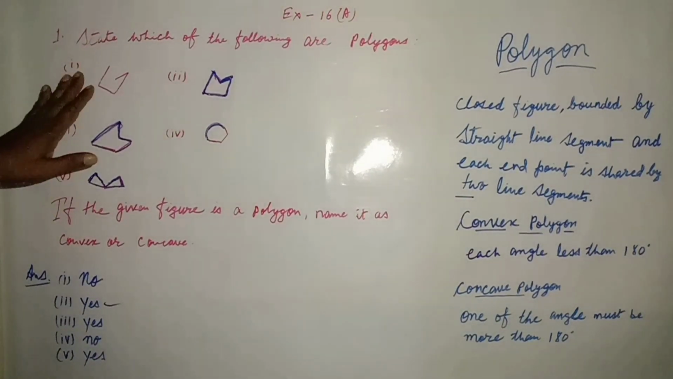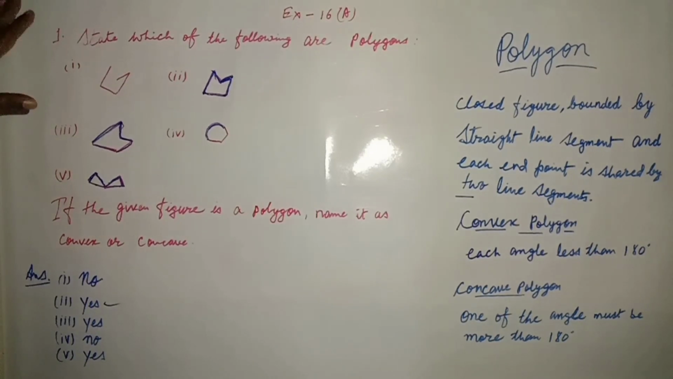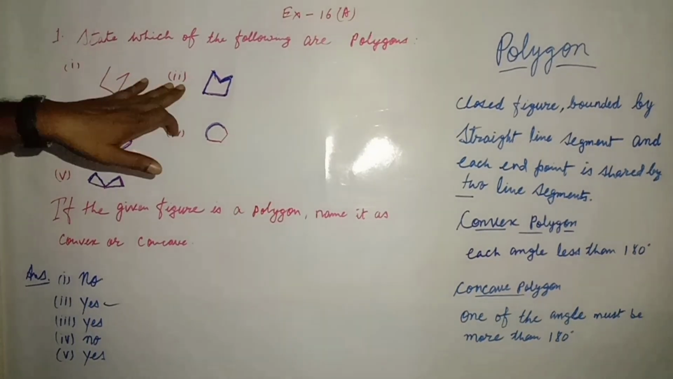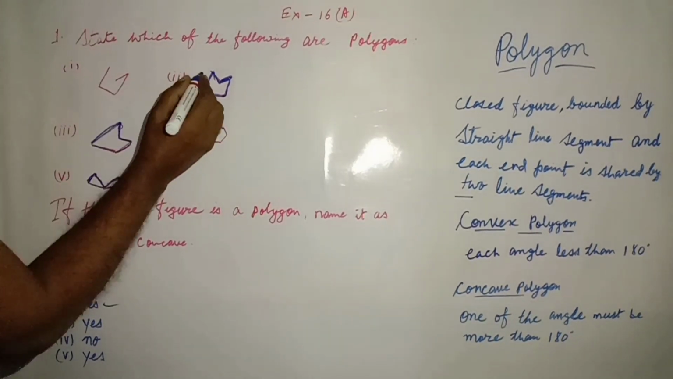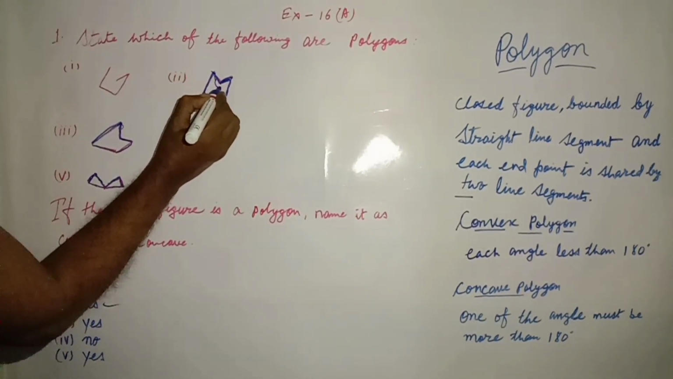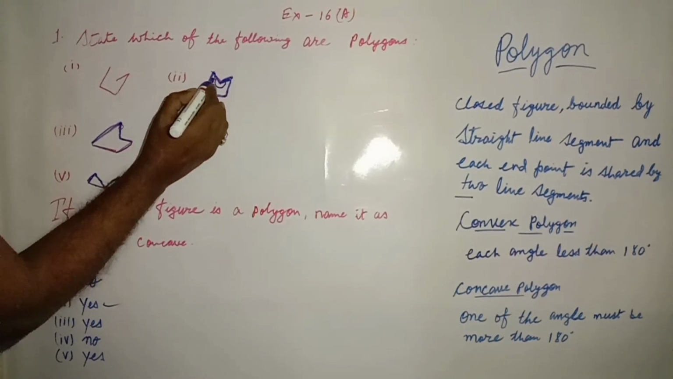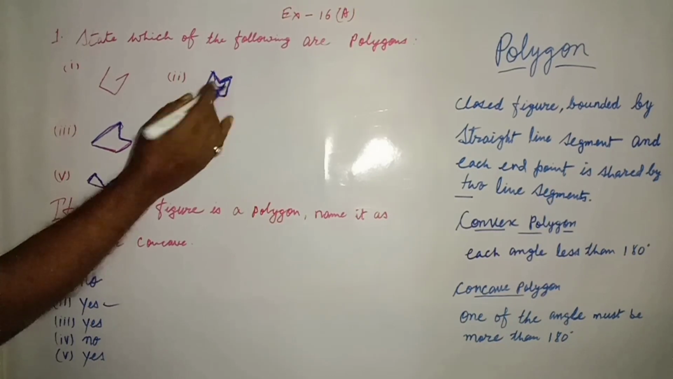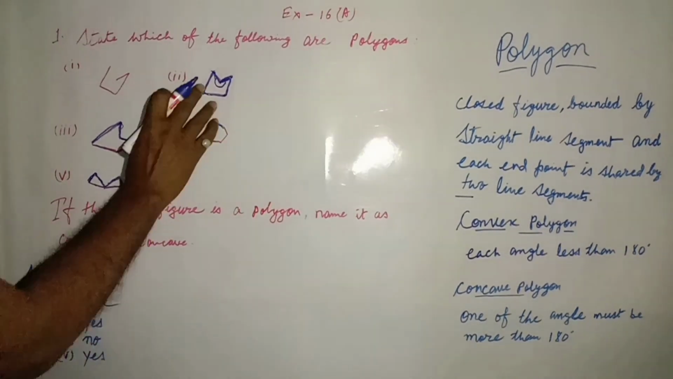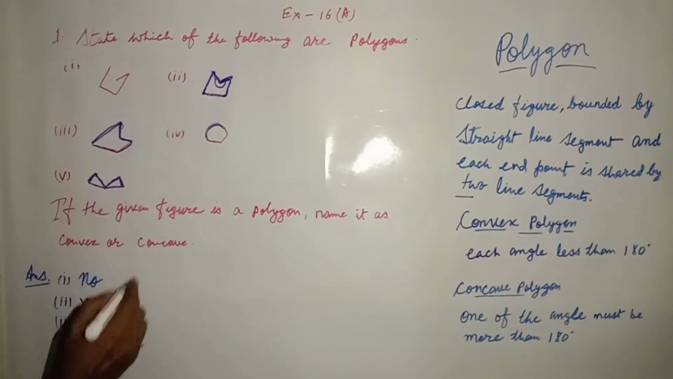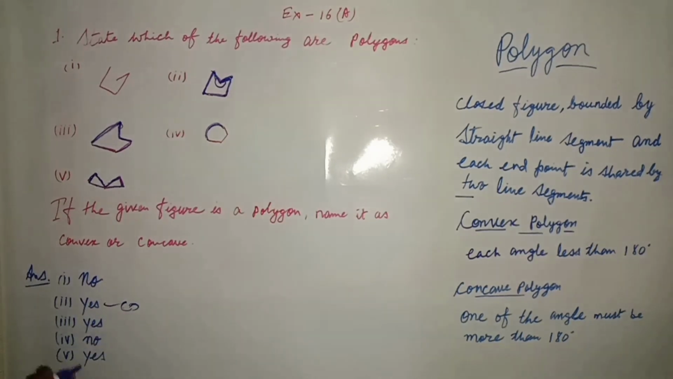Now we will see in question number 1. Firstly, it is not a polygon, so we will leave it. And the question number 2, it is a polygon. Now see here, this one angle, we know that this one is more than 180 degrees. So we can say that this is a concave polygon because one of the angles is more than 180 degrees. So we can write here, it is a concave polygon.